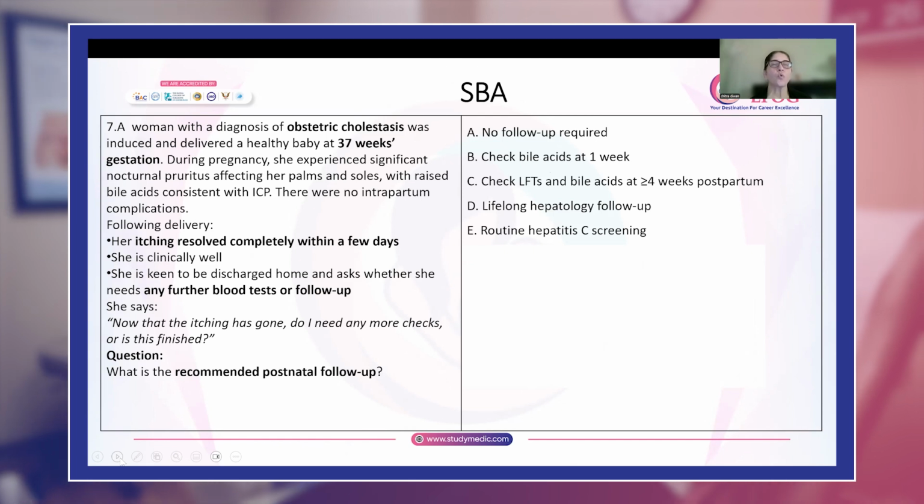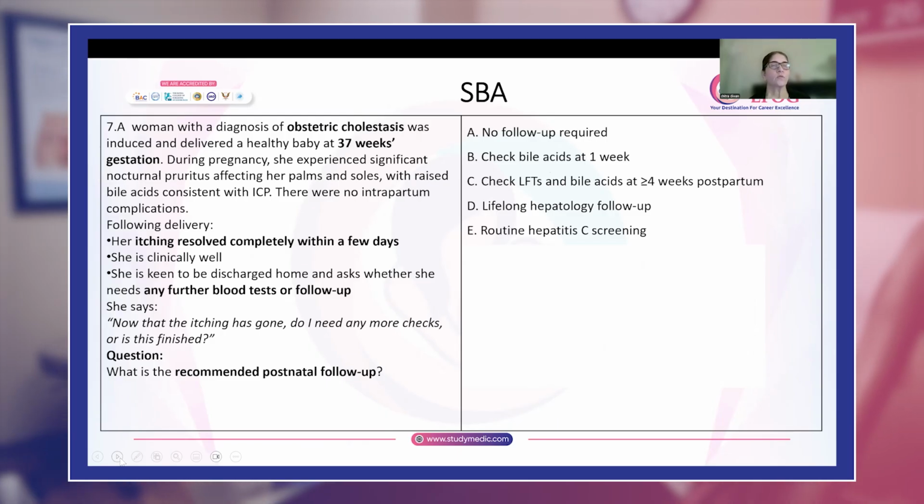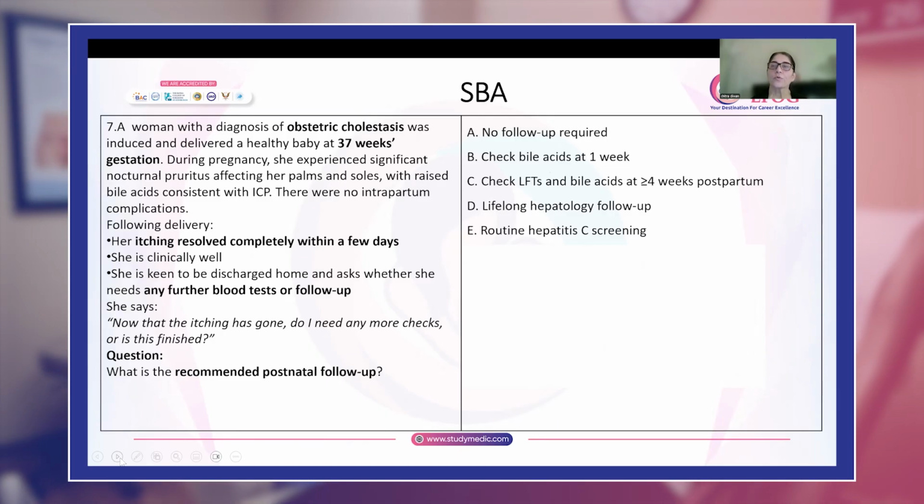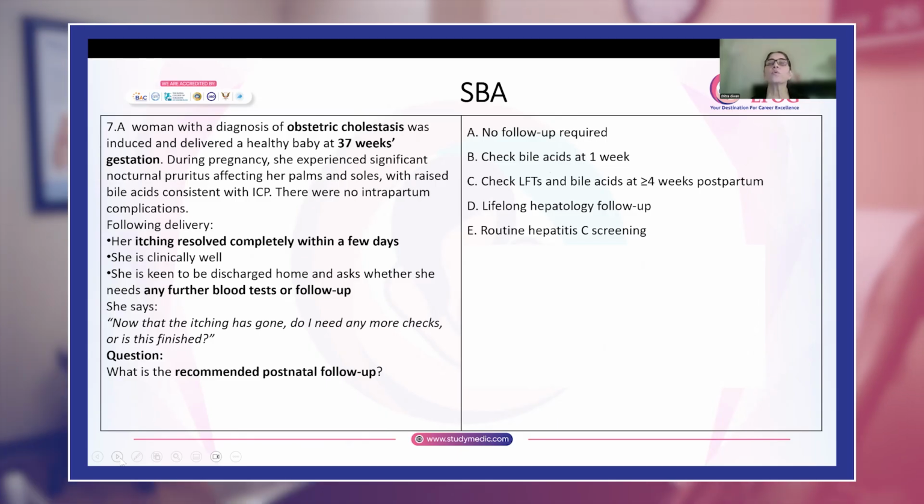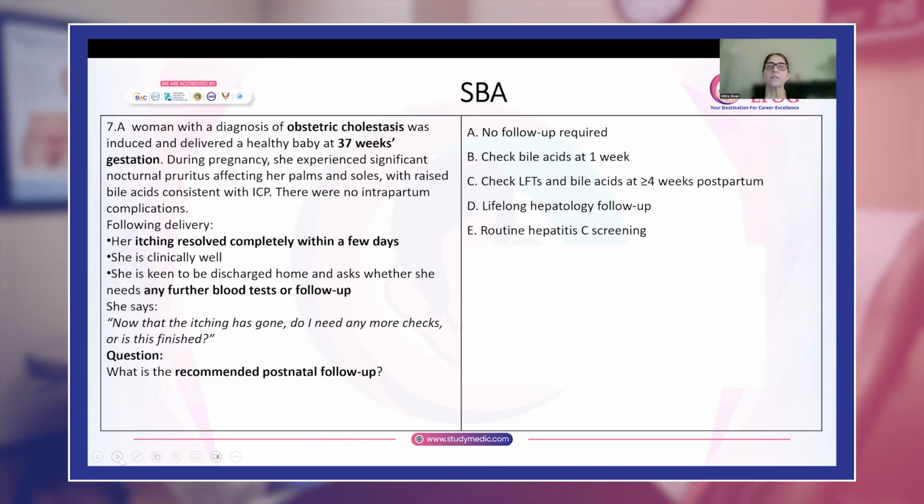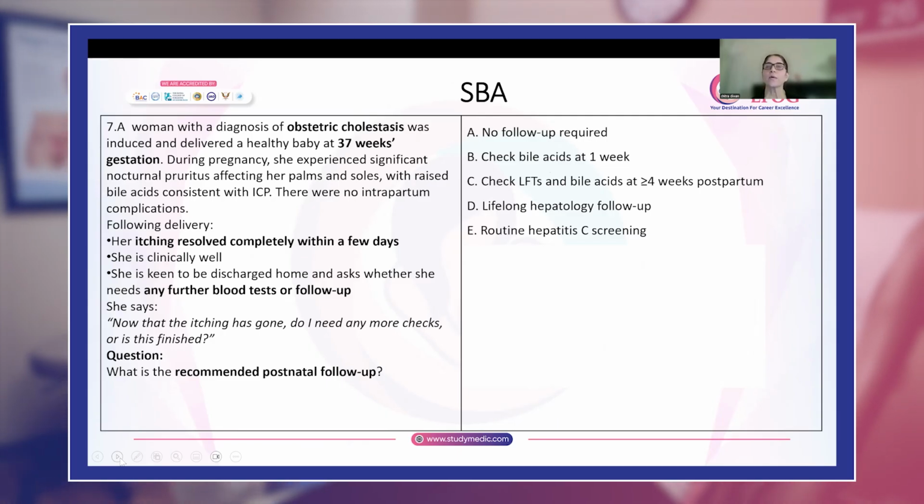She wants to go home and she wants to know when further blood tests or follow-up would be indicated for her. She says that now the itching has gone: do I need any more checks or is this finished? So what is the recommended postnatal follow-up? Remember that even though the woman is now asymptomatic, you have to follow her up to see that the bile acids come down to the normal level, and it will take some time for the bile acids to come down to the normal level.